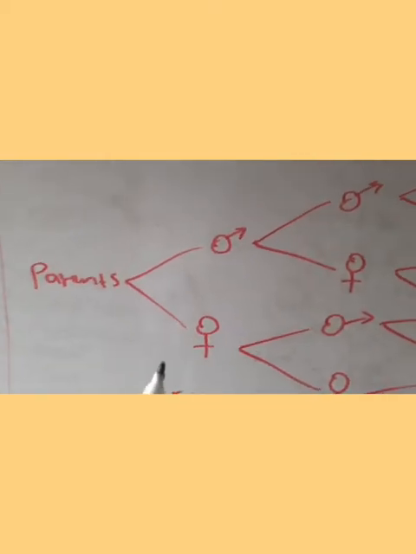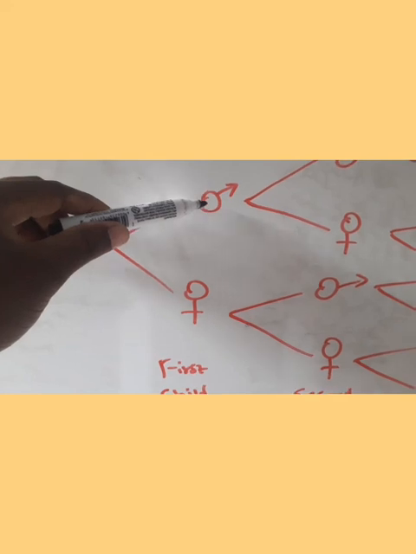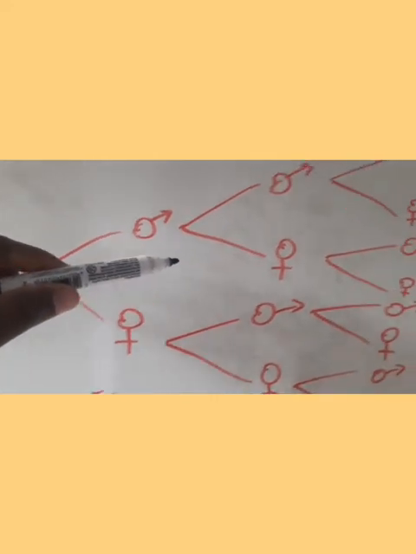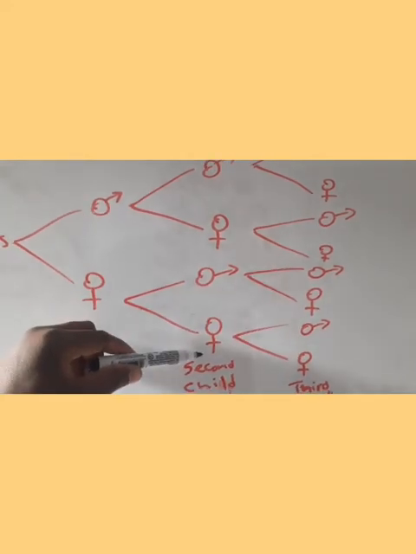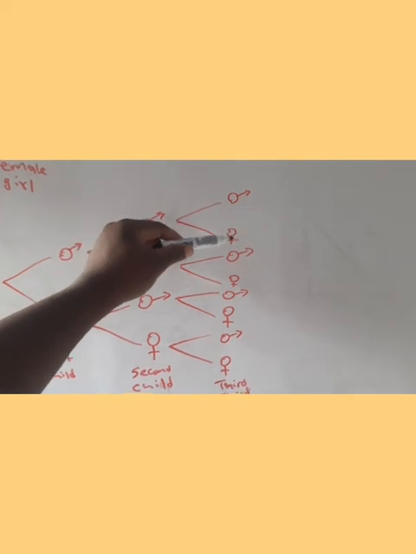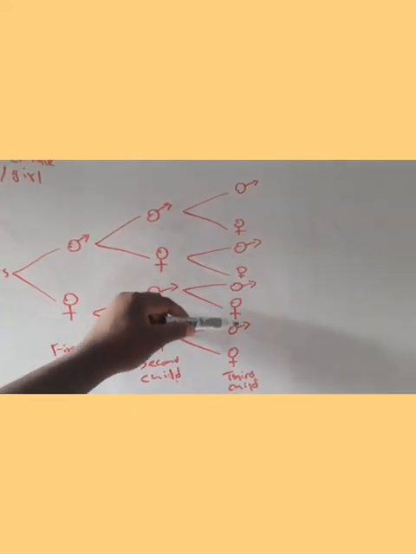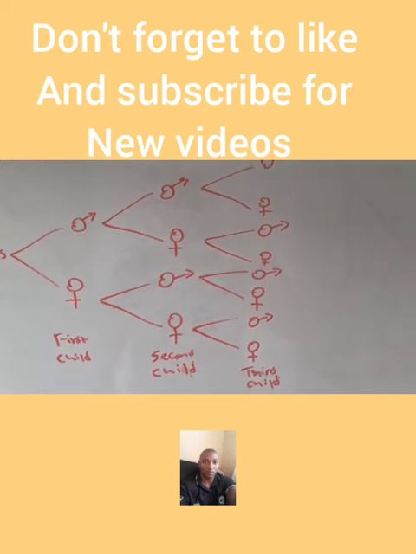So from here, you can see from the tree diagram that for the first child, there were 2 possible outcomes. For the second child, it would be 1, 2, 3, 4 possible outcomes. And then for the third child, it would be 1, 2, 3, 4, 5, 6, 7, 8 possible outcomes, as we have shown numerically there.